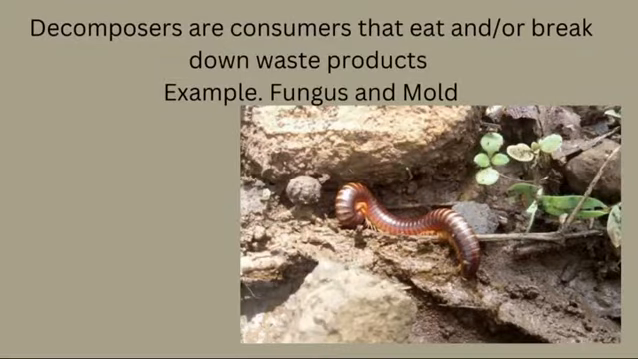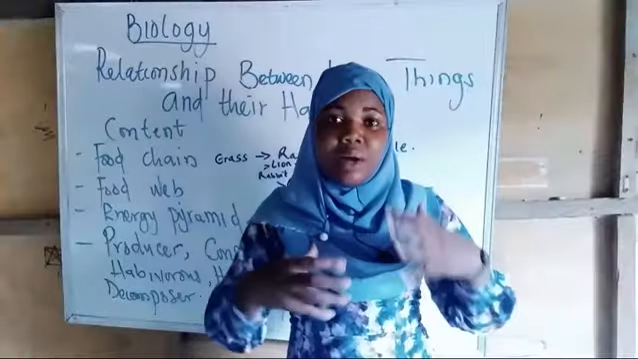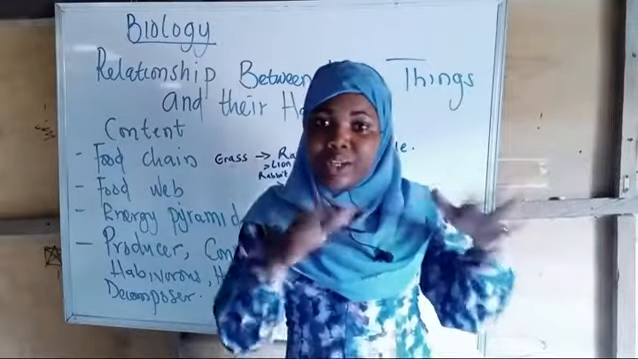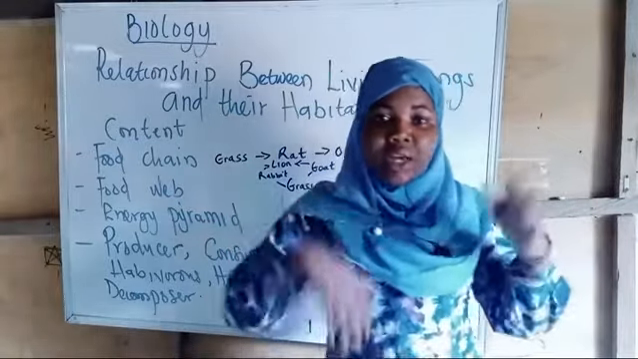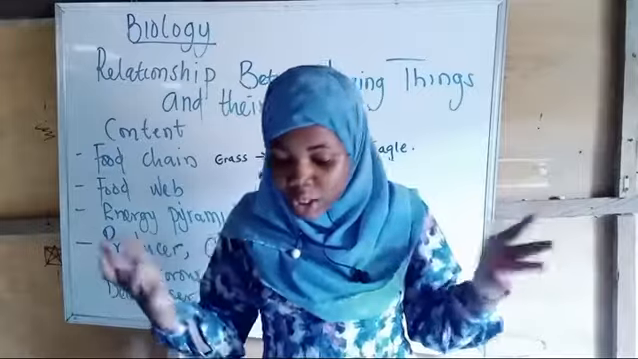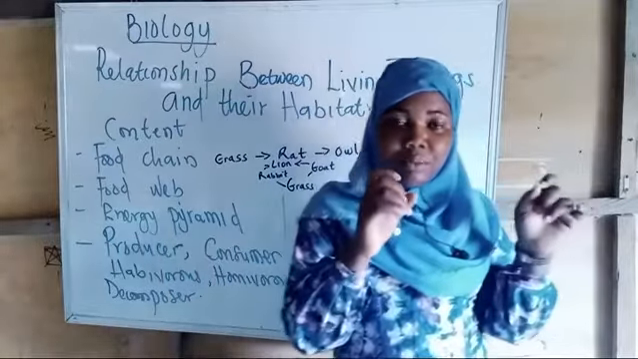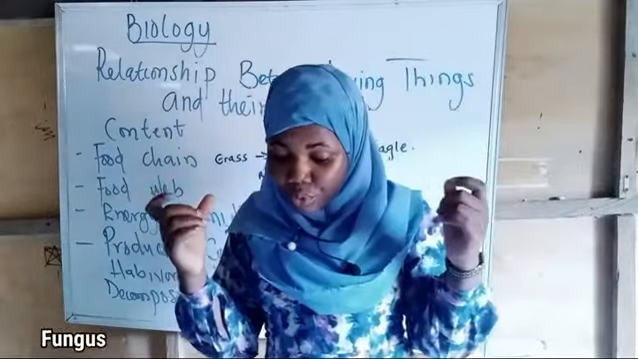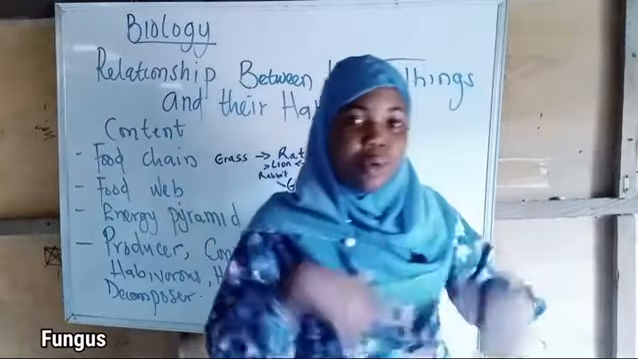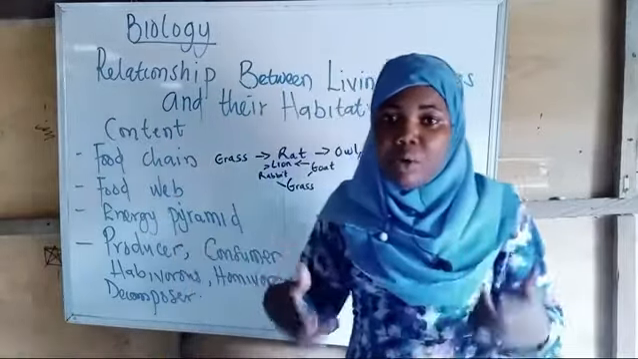Another one is the decomposers. The decomposers are consumers that eat and break down waste products. All this waste that is being thrown away, the actions that take place on it are happening because of these decomposers. They help in breaking down all this waste that is released in the environment, in our habitats. They help in breaking it down and they feed on it. A most common example of decomposers is fungus. The fungus helps us in decomposing our waste, and at the same time they are also feeding on it.